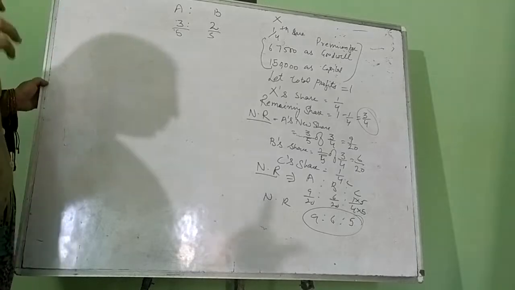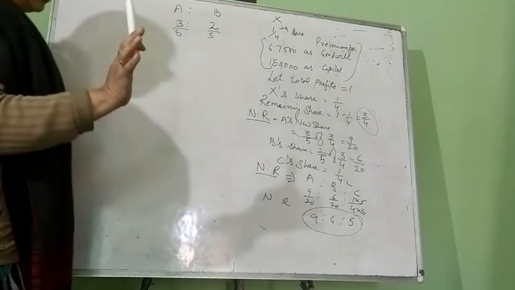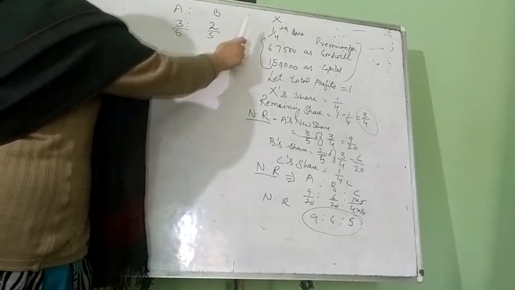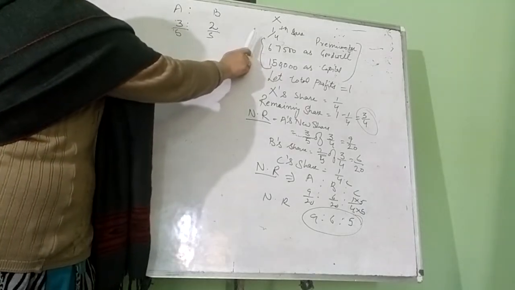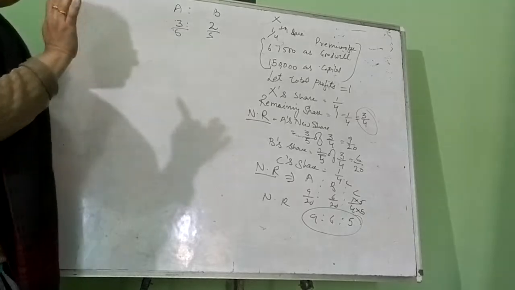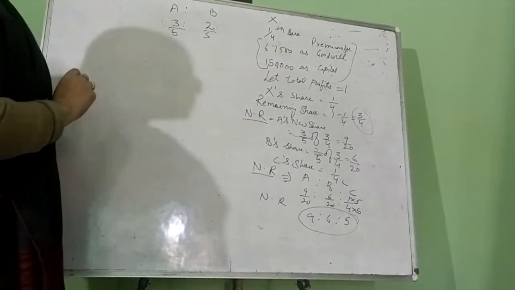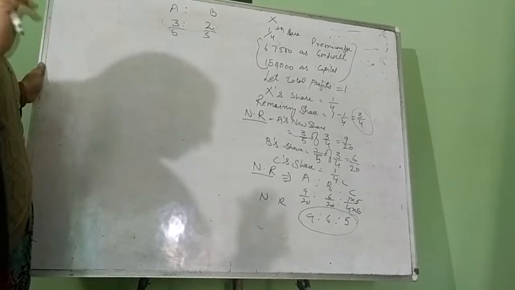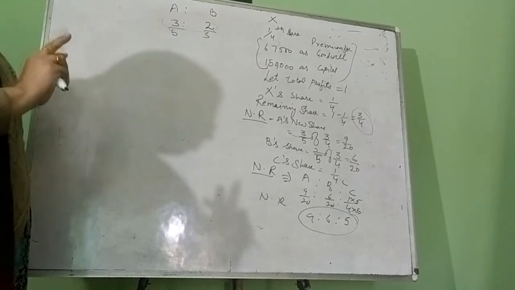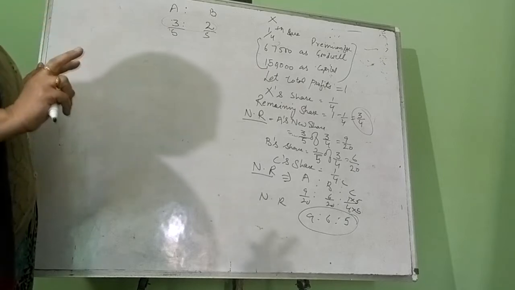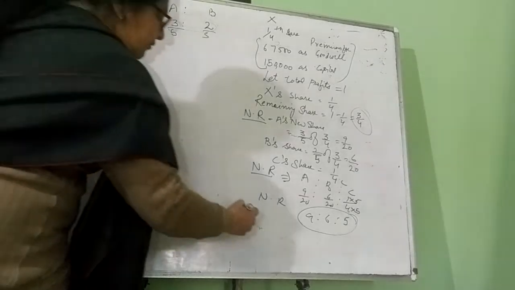Now you have to remember one thing. If the new share is not given in the question, and only A and B's old share and X's new share are given, then we have to remember that the old share of the old partners will be considered as their sacrificing share. So what will be the sacrificing ratio?